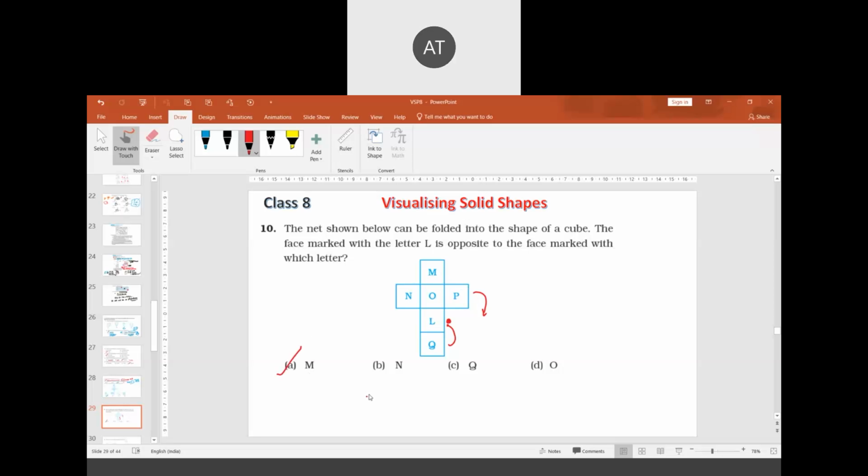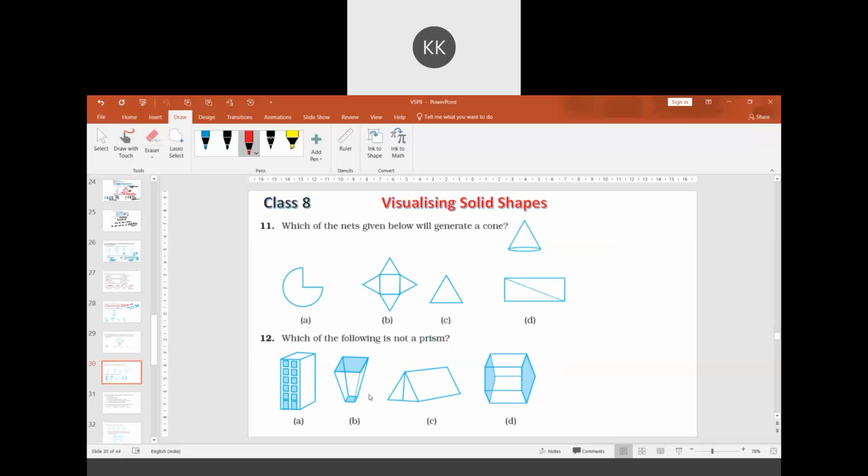Question 11. Which of the nets given below will generate a cone? Option number A, sir. Very good, option A. Why not the other options? Because it is having a curve, sir. The others don't, they have straight line sides.